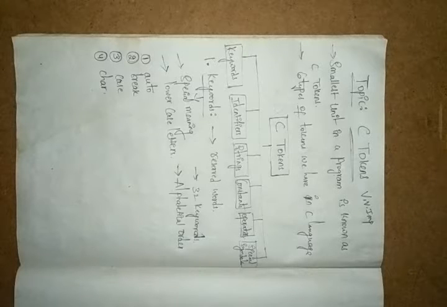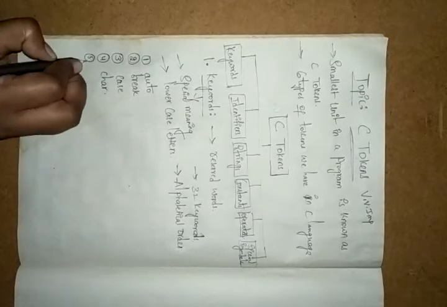Characters means alphabets, A, B, C, D, like this. For that we declare characters. Only one single character we call a character. If we use a mixing of alphabets, that is different. When you use single characters, you can call it a character.